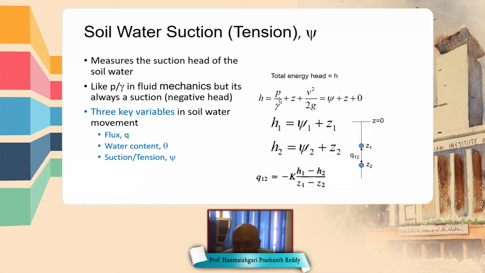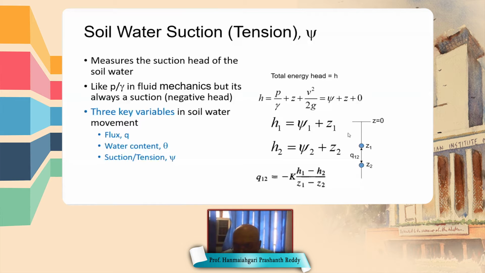P by gamma is the pressure head, or pressure per unit weight of water, which is represented with psi. Psi is also called the suction head. So what is suction head? Soil has void spaces, and inside the voids there is water and air.